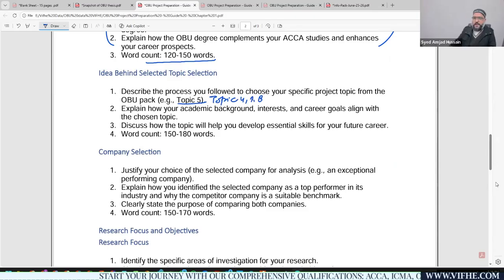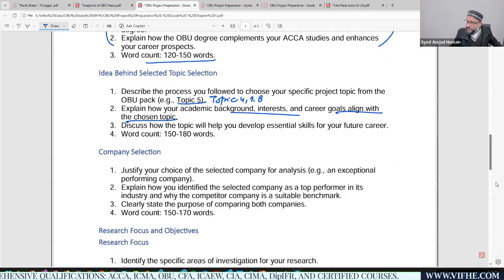You need to provide your academic background, your interest, and career goals aligned with the chosen topic. Your topic will help you develop essentials for your future career. Your count should be around 150 words.